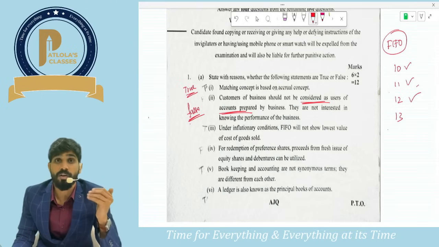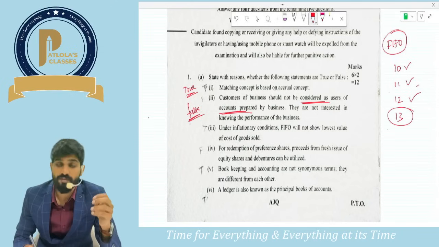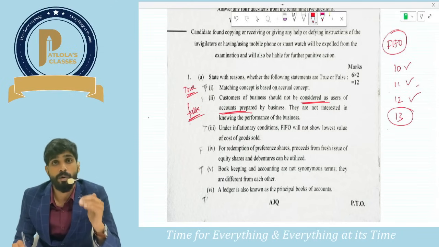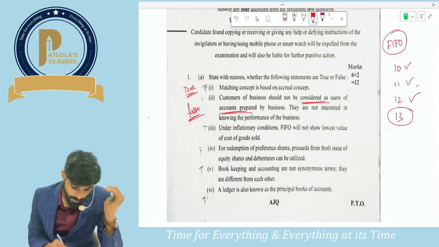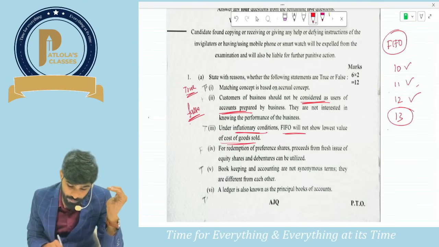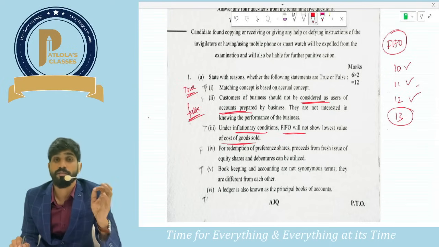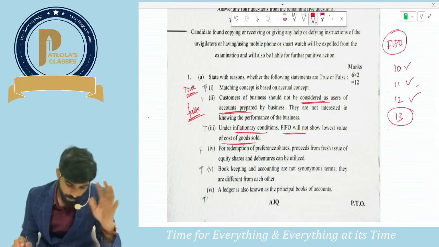So cost of goods sold will be less. Under FIFO, your closing stock will be at higher price, your cost of goods sold will be at lower price. Let us see what they are saying. Under inflationary conditions, FIFO will not show lowest value of cost of goods sold. No guys, under inflationary conditions, FIFO will show lowest cost of goods sold.